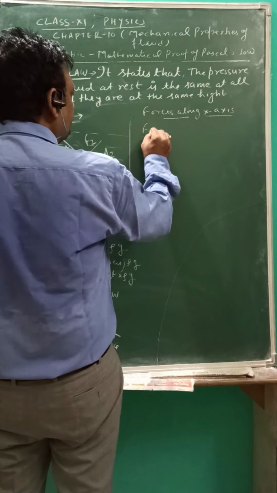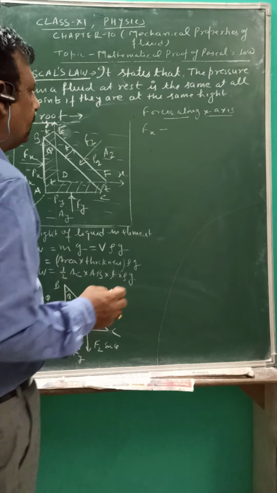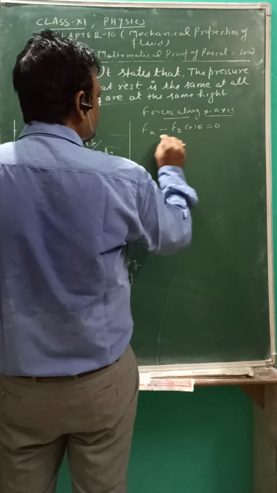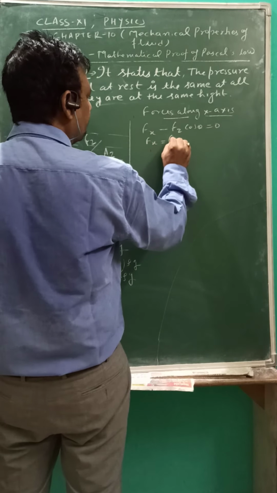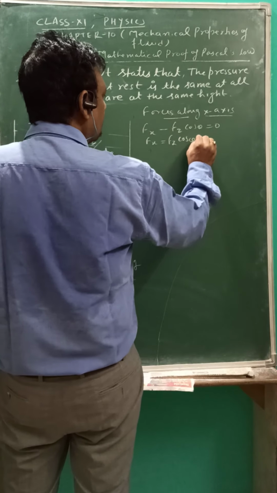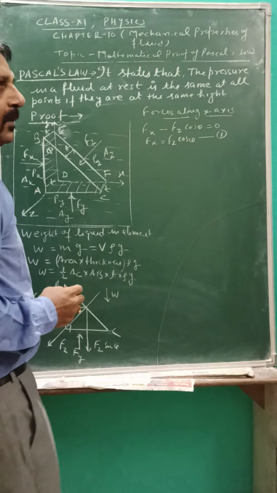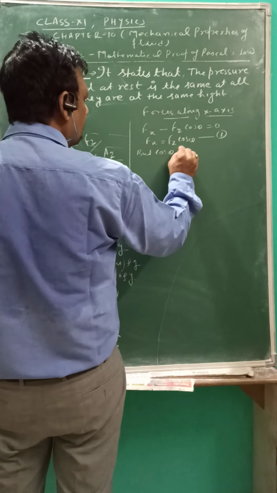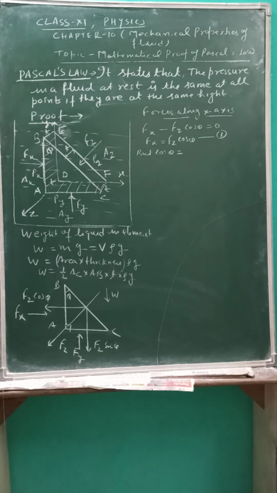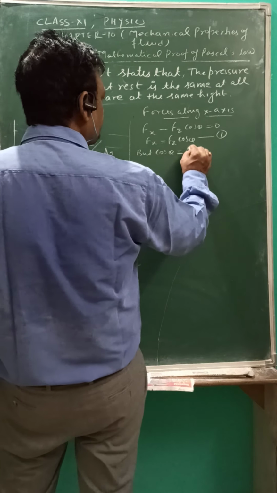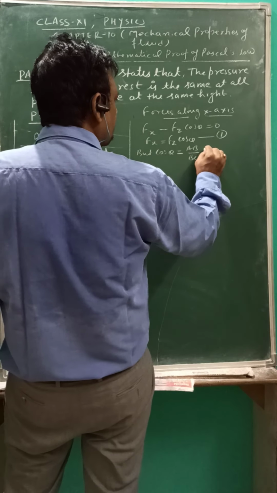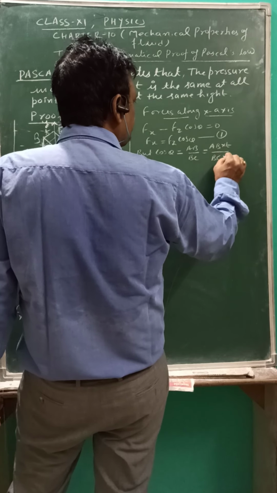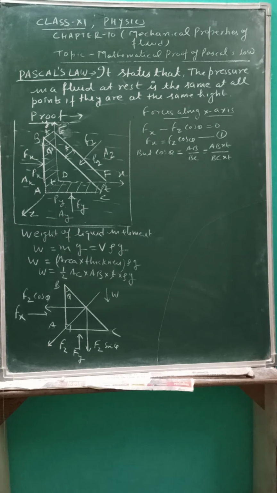Let Fx be positive. Against this, Fz cos theta is negative, and the sum is 0. So Fx is equal to Fz cos theta. This is equation number 1. Now by geometry, cos theta is equal to AB upon BC, as seen in the figure. Now multiply AB by the thickness T and BC by T. We multiplied and divided by T.